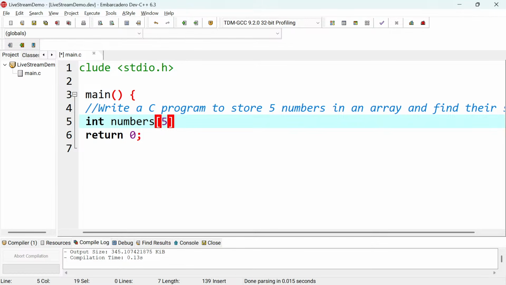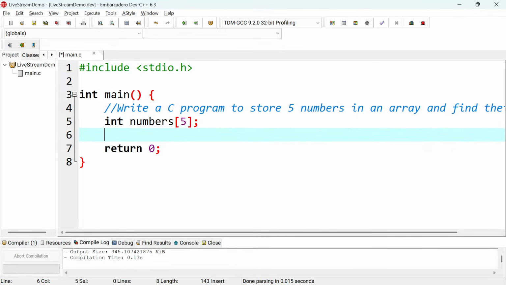Right? That's the first thing. For this one, you earn your marks just for knowing that you need to declare an array of numbers, and this array is going to be of size 5. Why? Because it is supposed to take 5 numbers. And then the next thing, what's the next thing there?